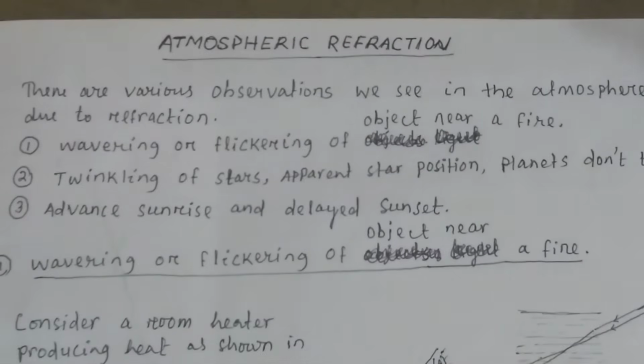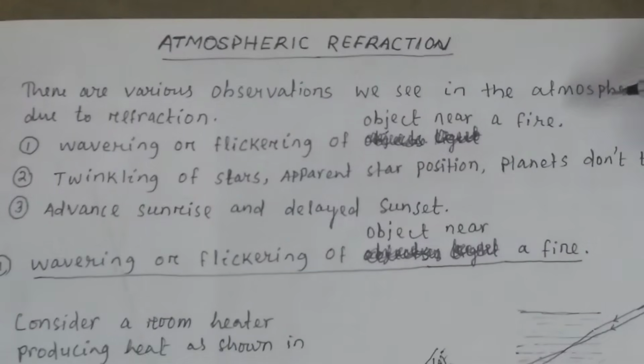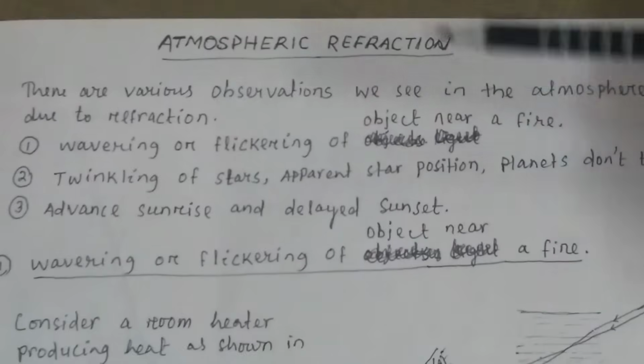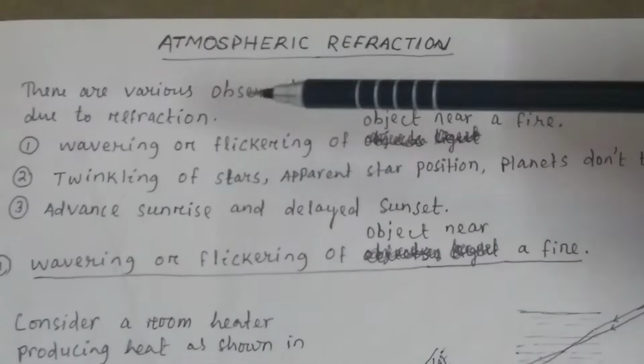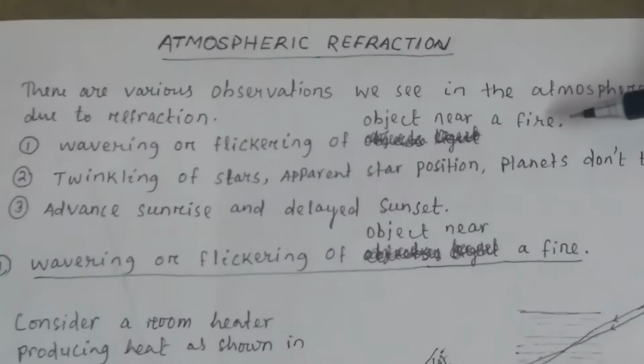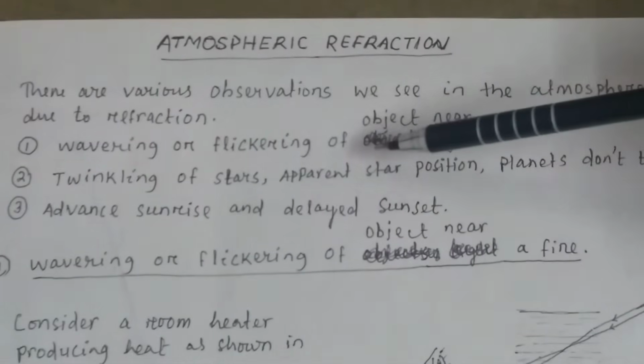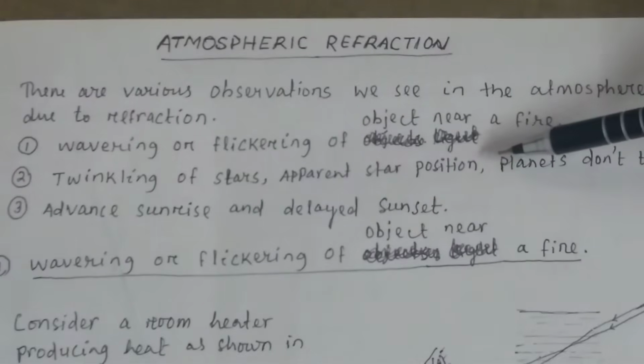Today we will discuss some examples on atmospheric refraction. There are various observations we see in the atmosphere due to refraction, like wavering or flickering of objects near a fire, twinkling of stars, or apparent star positions.